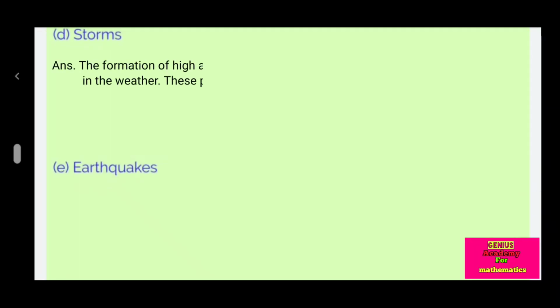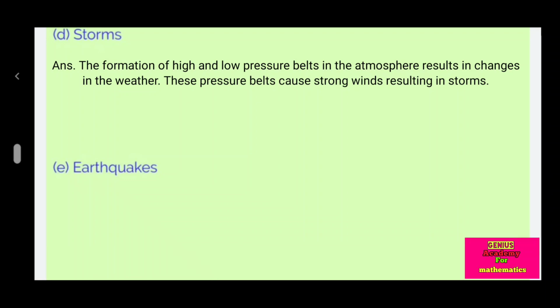Storms. The formation of high and low pressure belts in the atmosphere results in changes in the weather. These pressure belts cause strong winds resulting in storms.